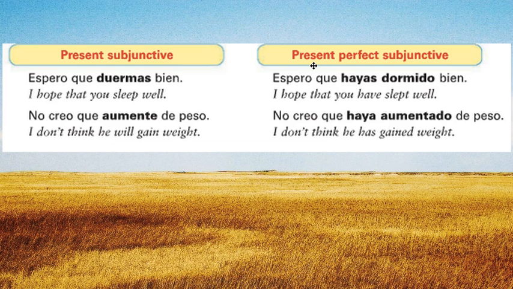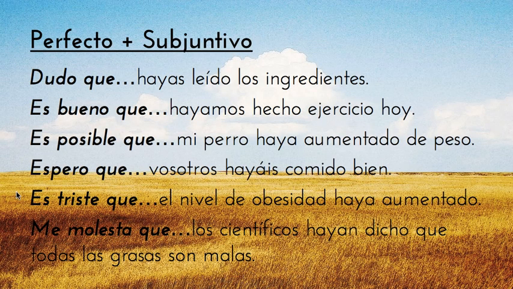Then no creo que aumente de peso. We make that past, the present perfect, but really it's in the past: no creo que haya aumentado de peso. And then we see that the subjunctive stays the same in terms of its setup. Instead of saying I doubt that you read, you're saying I doubt that you have read.